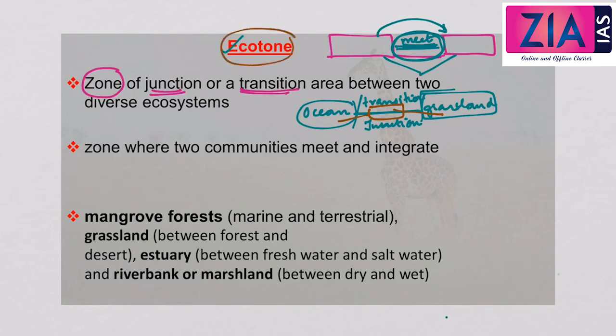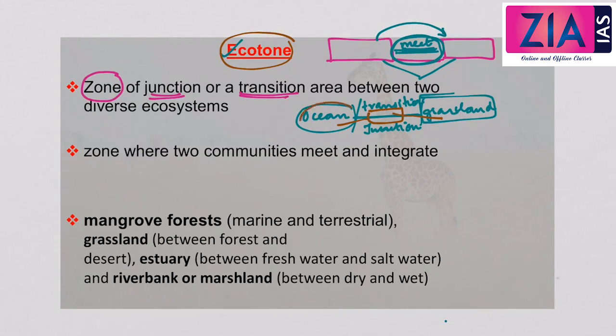So ecotone is the area, or a zone of junction, where two different ecosystems or two different biomes meet. And ecotone is a zone where two communities meet and integrate. So these two communities meet in this transition zone and they integrate with each other.